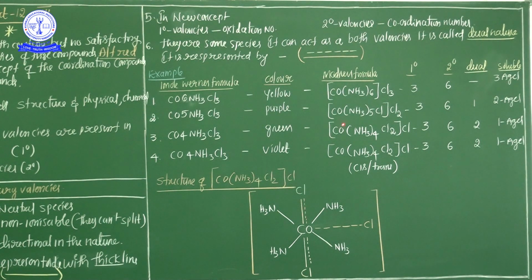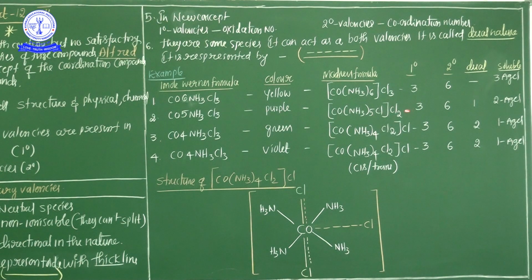Now see here in this example, my dear students, 3 are the primary valency and 6 are the secondary valency. 3 are the primary means outside 2 are primary, and this chlorine also acts as primary, but it is present inside the square bracket. These 2 chlorines along with this chlorine act as primary valency.